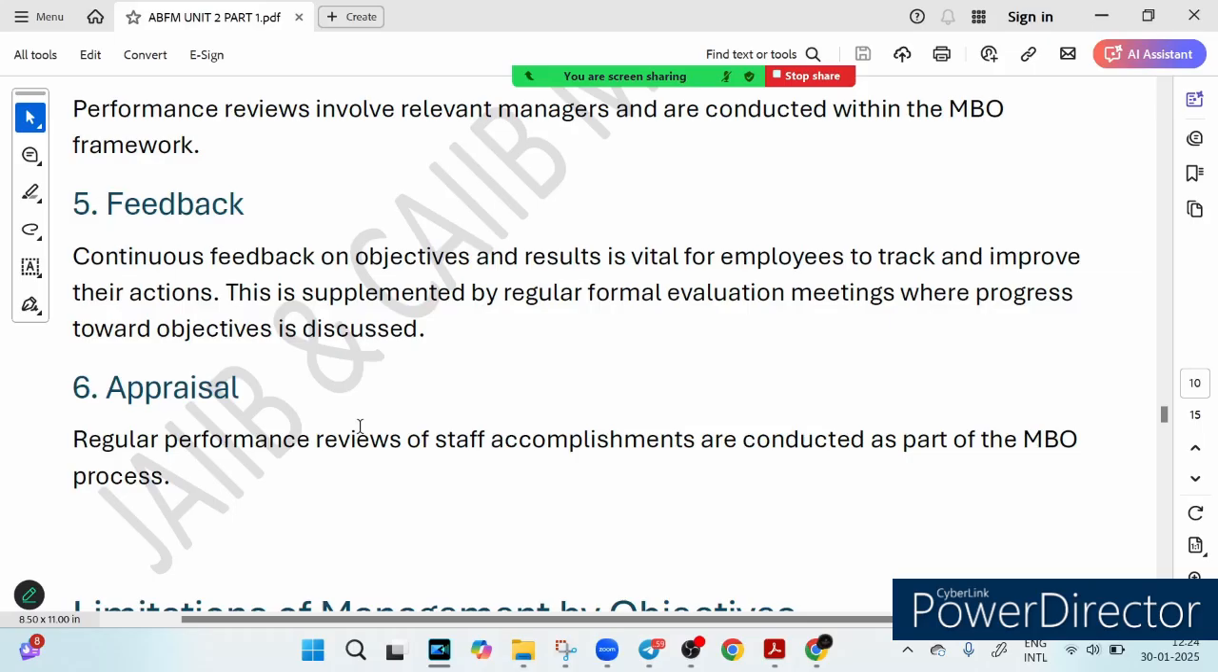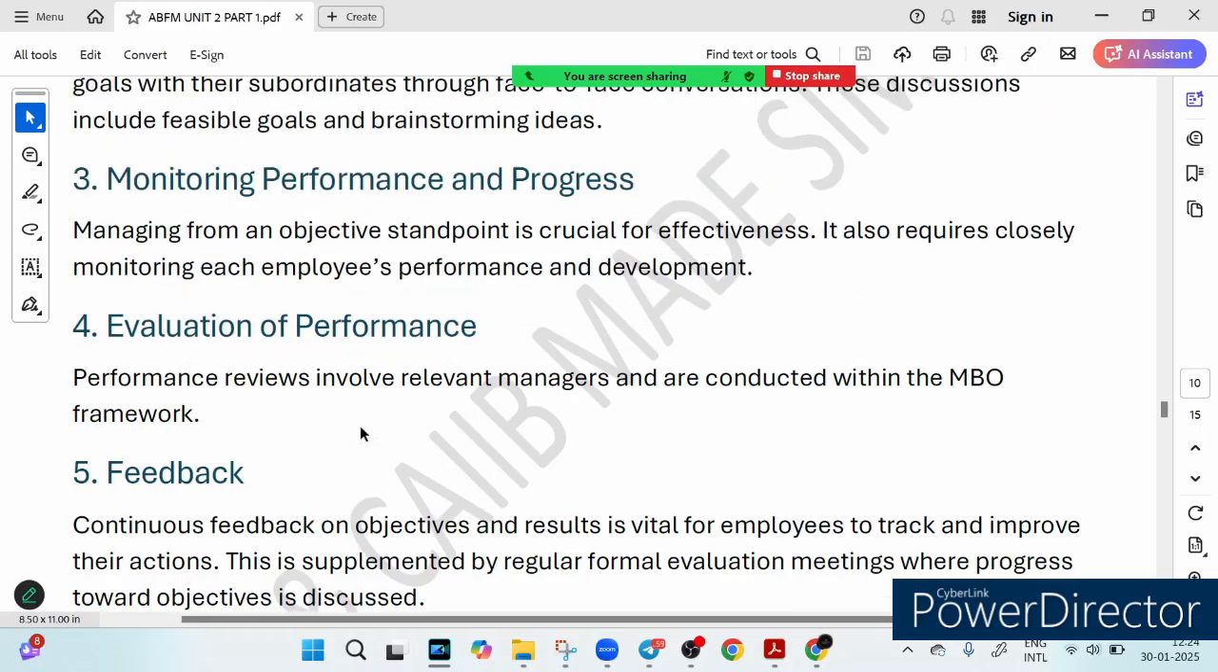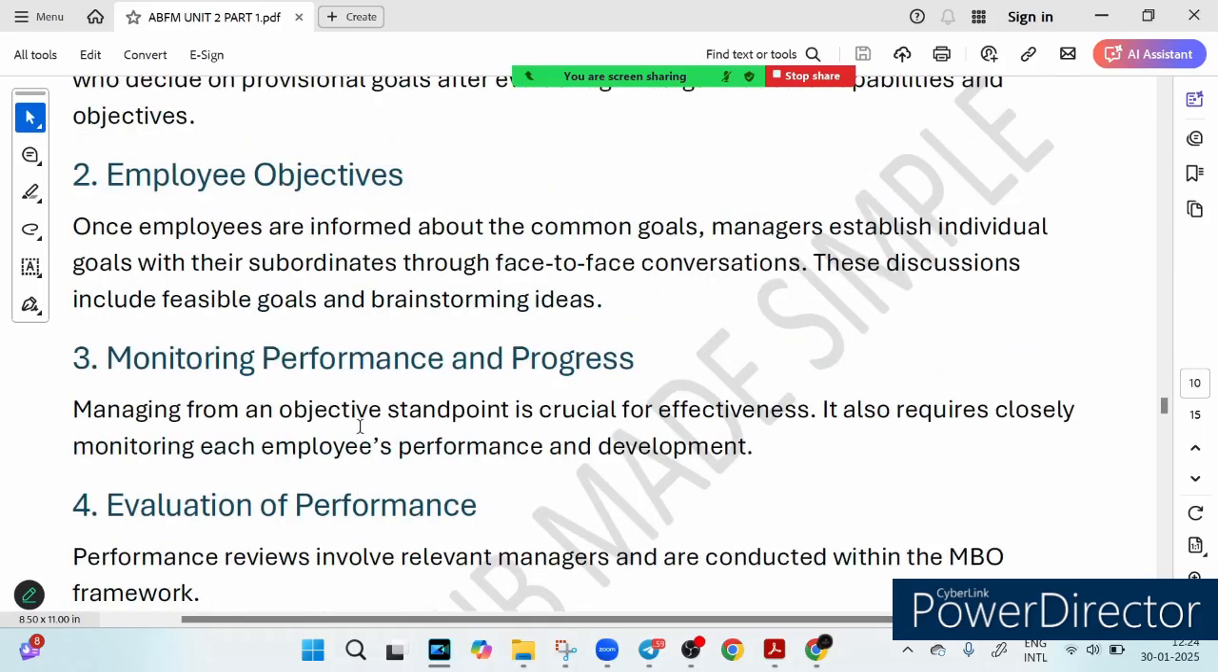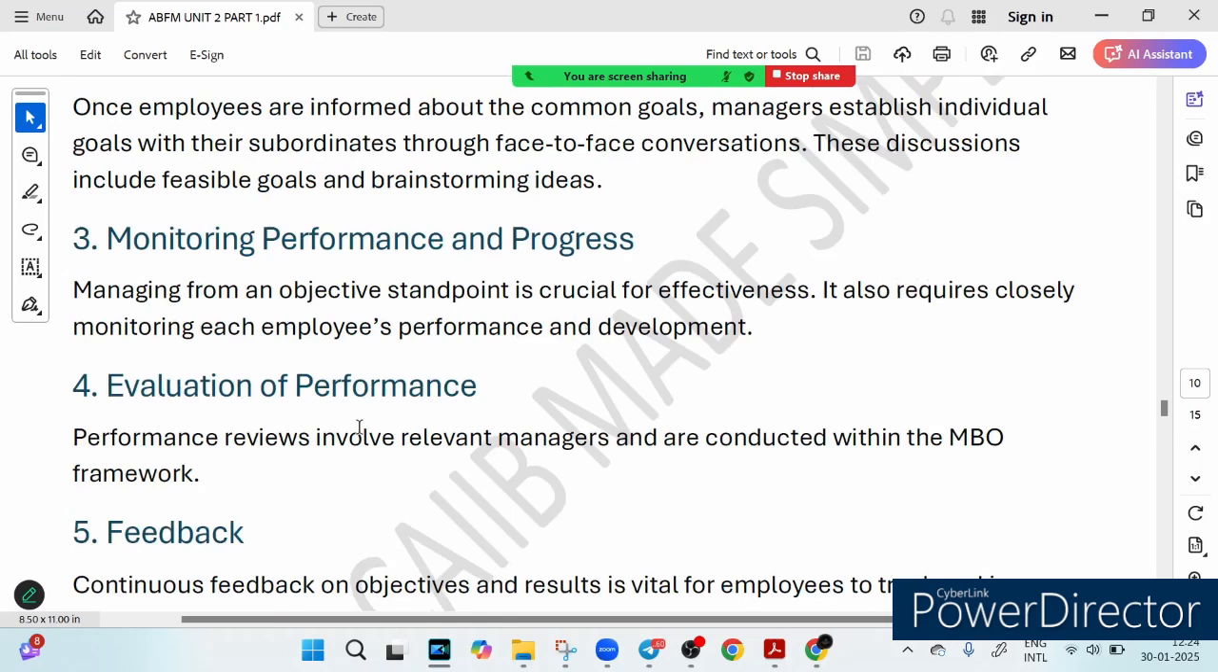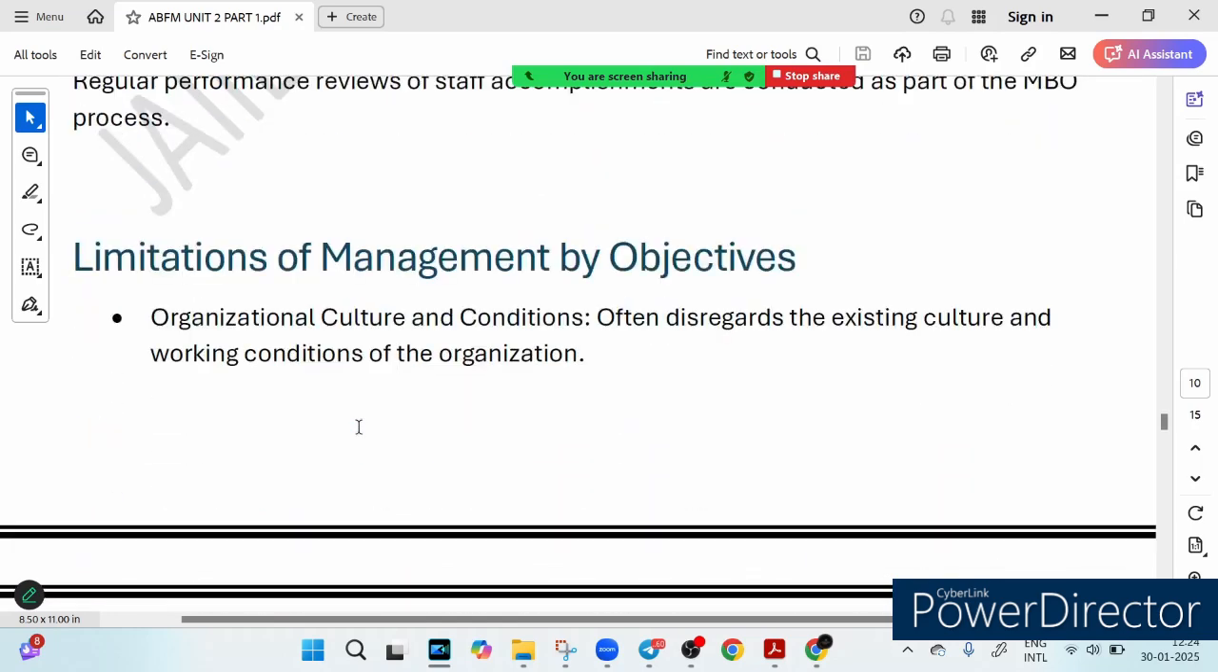So MBO is like a well-planned journey where everyone knows their role, progress is tracked, and wins are celebrated. What is happening there? We are getting appraisal, we are getting feedback, we are getting the evaluation of performance, monitoring performance, employee objective, organization goal, right? So these are the ways.